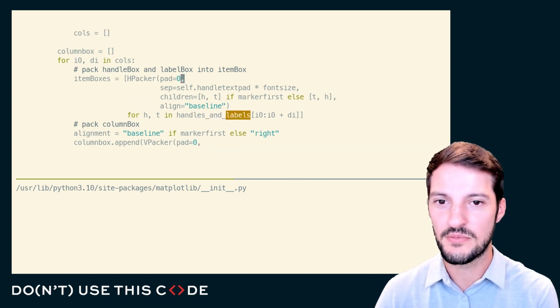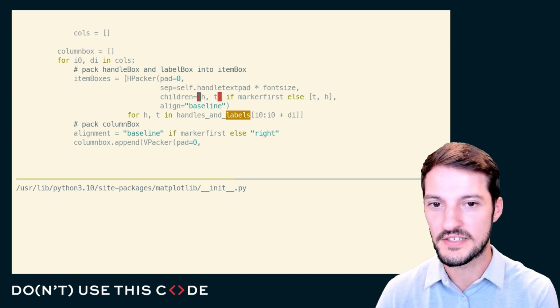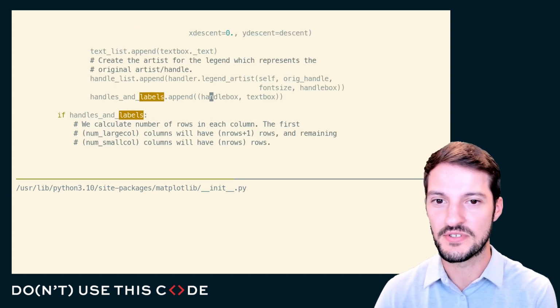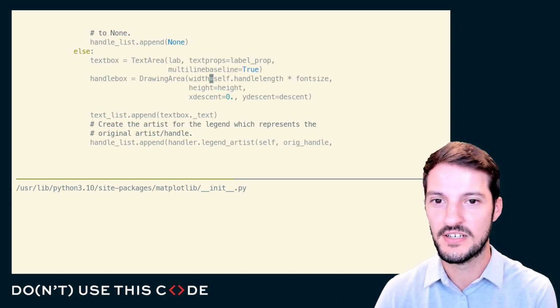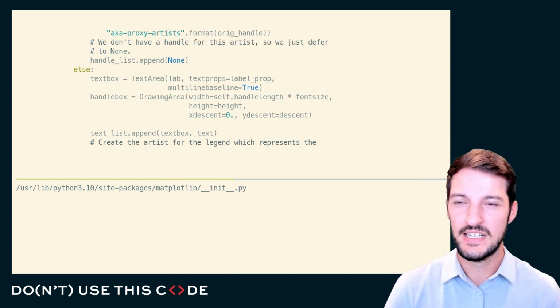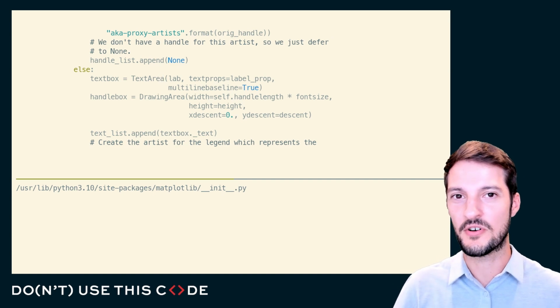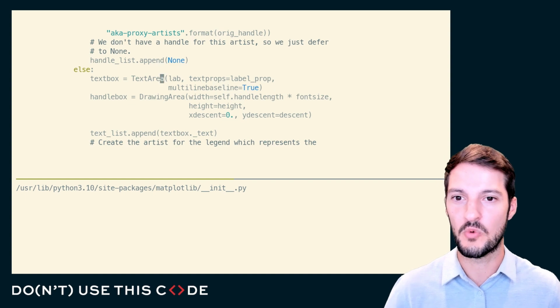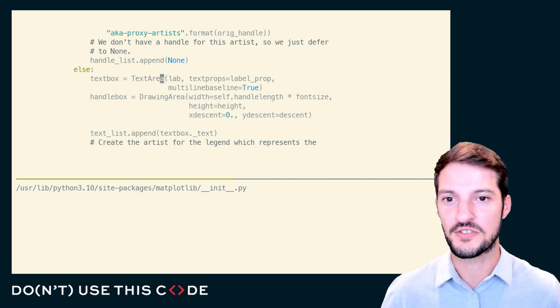And it looks like they're putting them into an object called an hpacker. And they're giving the hpacker a list of children, which is an h and t, which is a handle, and I'm assuming a text. So it probably corresponds exactly to what we saw above with this handles and labels list, where it was a handle box and a text box, which is what matplotlib calls a drawing area and a text area. And just like that, I'm able to parse apart how matplotlib goes about creating a legend. What is it using under the hood? What objects and what data structures is it using?